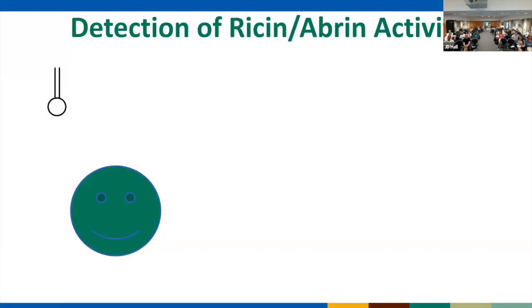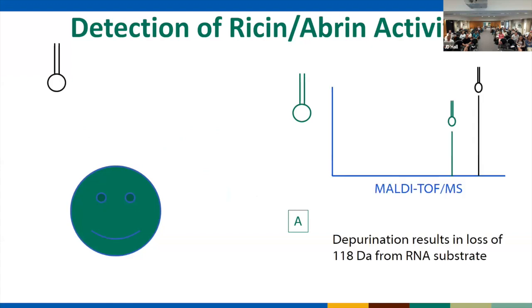Okay, so this is how it works. If we have ricin or we have abrin, we add in our RNA substrate, our mimic that I just showed. And if the toxin's active, it will depurinate and it will cause that adenine to just kind of float off. And we have our depurinated substrate. What we then do is take the substrate and put it into our mass spectrometer. So not the toxin, but the substrate itself. And we get two peaks if ricin or abrin is present.